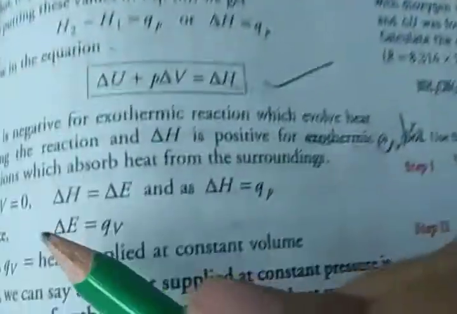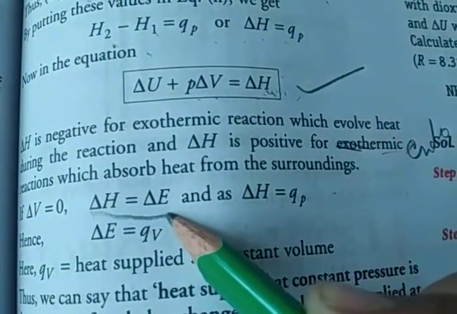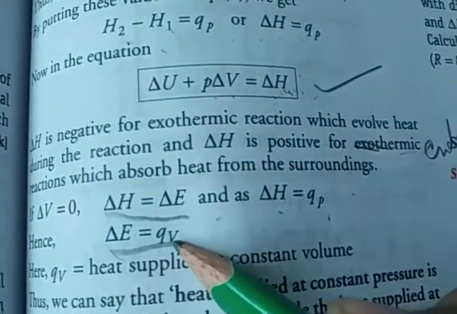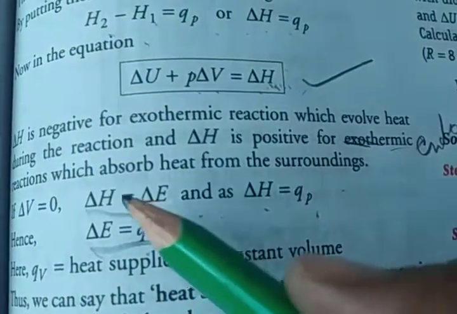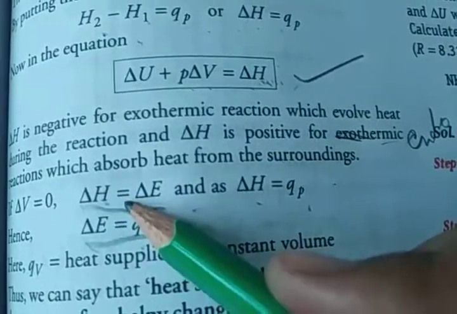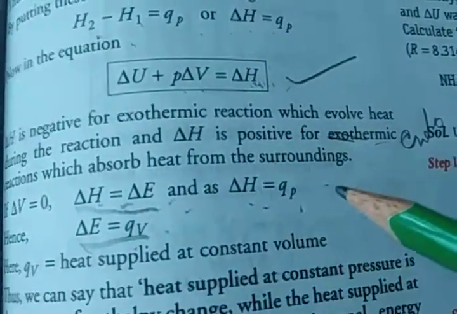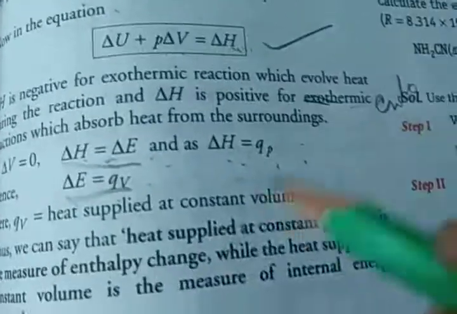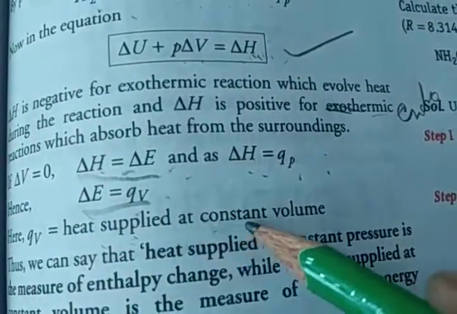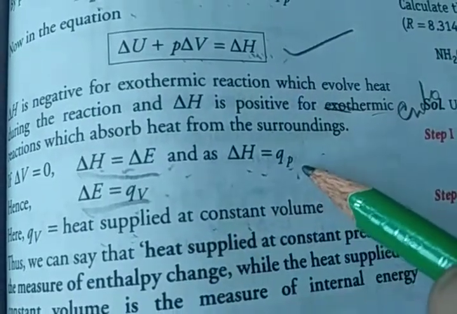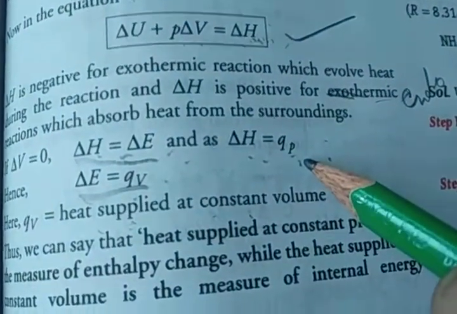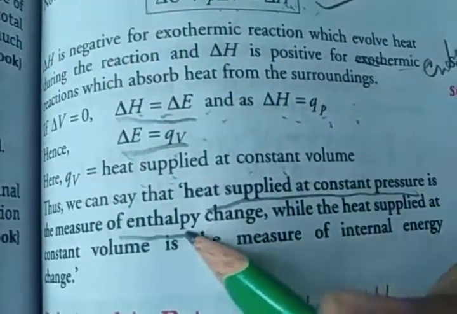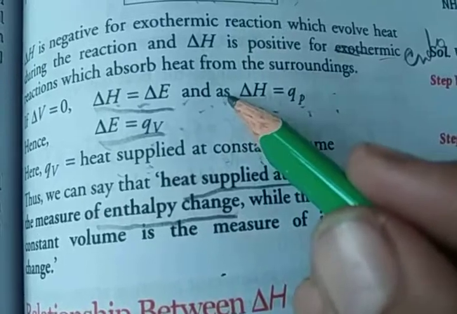Then delta V is equal to 0. So delta H is equal to delta E, delta H is equal to QP, and delta E is equal to QV, because enthalpy equals QP and the energy equals QV. Okay, clear? QV is heat supplied at constant volume, and QP is heat supplied at constant pressure. So heat supplied at constant pressure is the measure of the enthalpy change. Delta H is equal to QP.